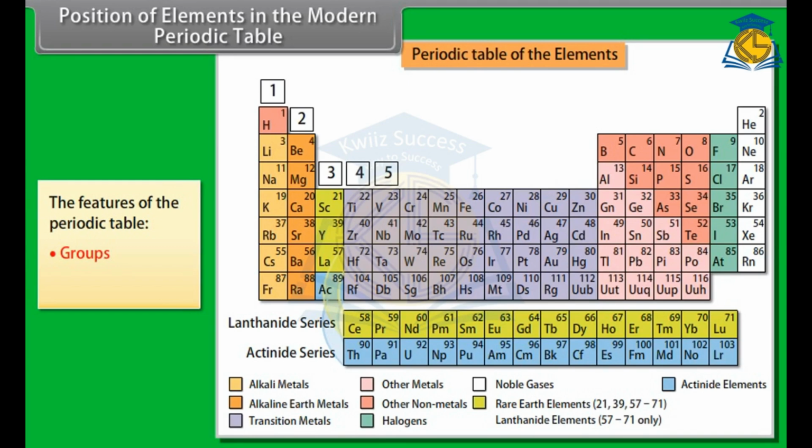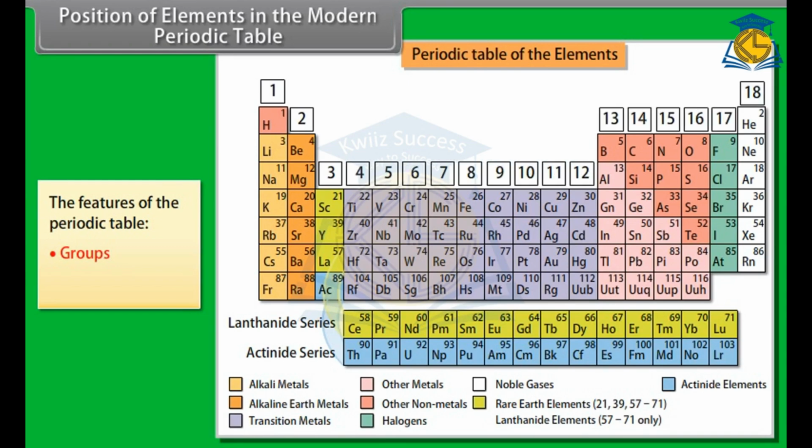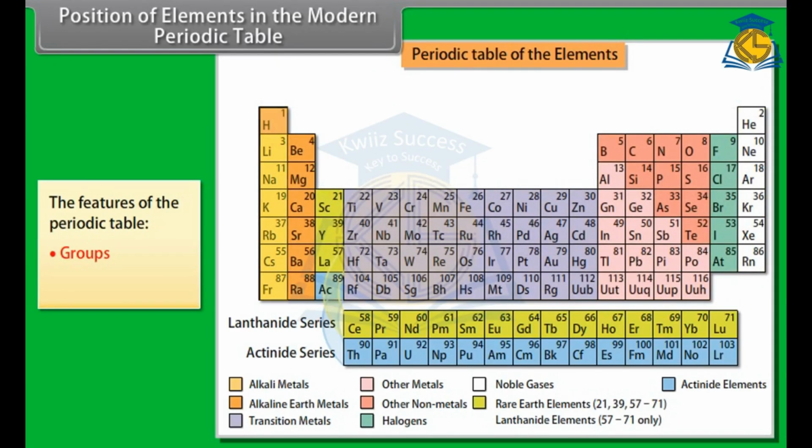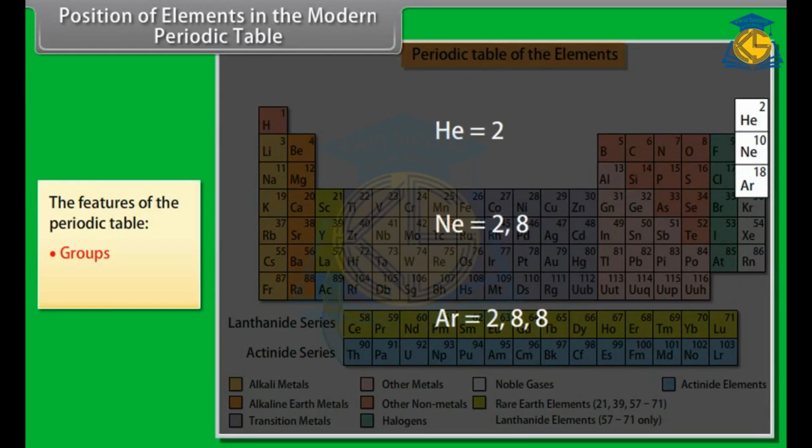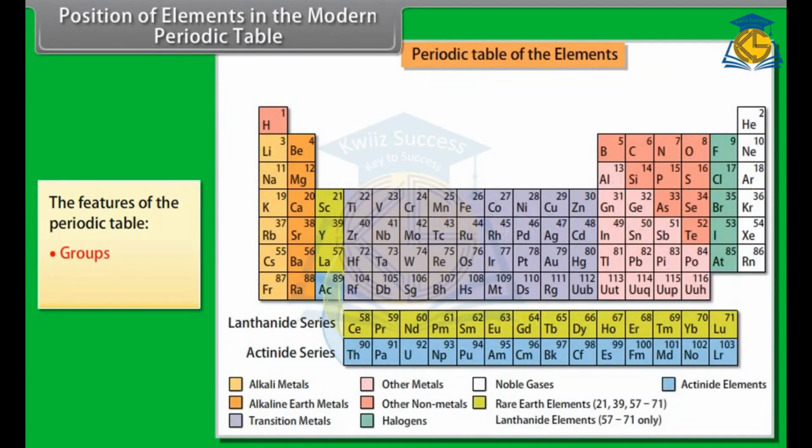Groups. The periodic table has 18 columns. These columns are called groups. The extreme left elements of the group contain alkali elements, and the extreme right elements contain noble gases. All elements in the group have similar electronic configurations and have the same number of valence electrons.